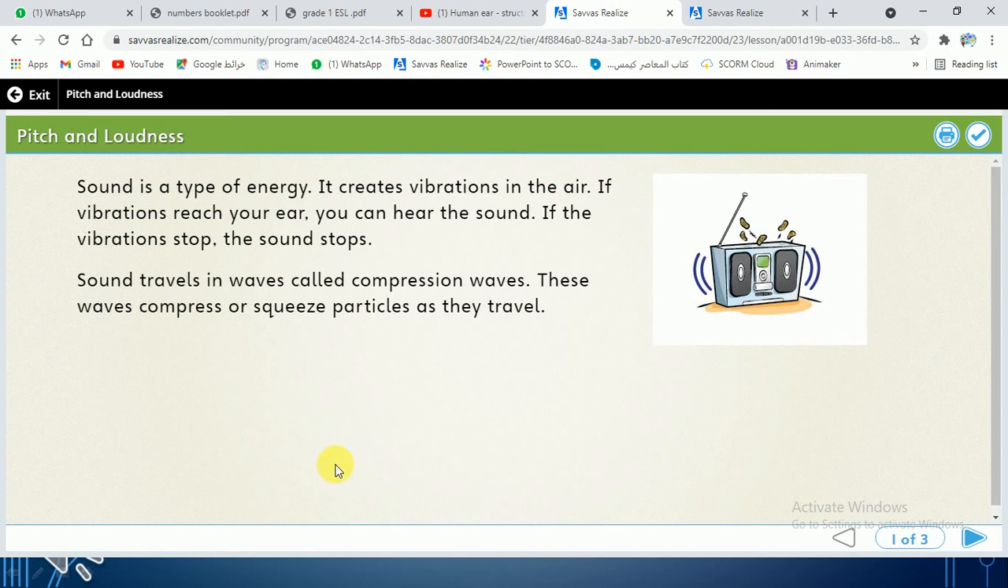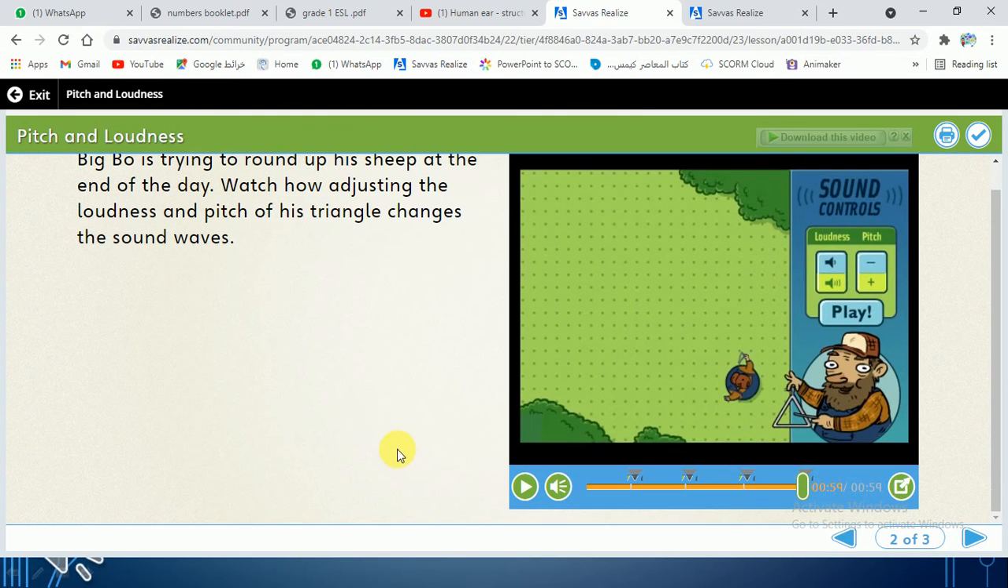Okay guys, I guess now you can see with me pitch and loudness. Sound is a type of energy. It creates vibration in the air. If vibration reaches your ear, you can hear the sound. If the vibration stops, the sound stops. Excellent. Okay, sound travels in waves called compression waves. These waves compress or squeeze particles as they travel. Okay, so let's listen together here.